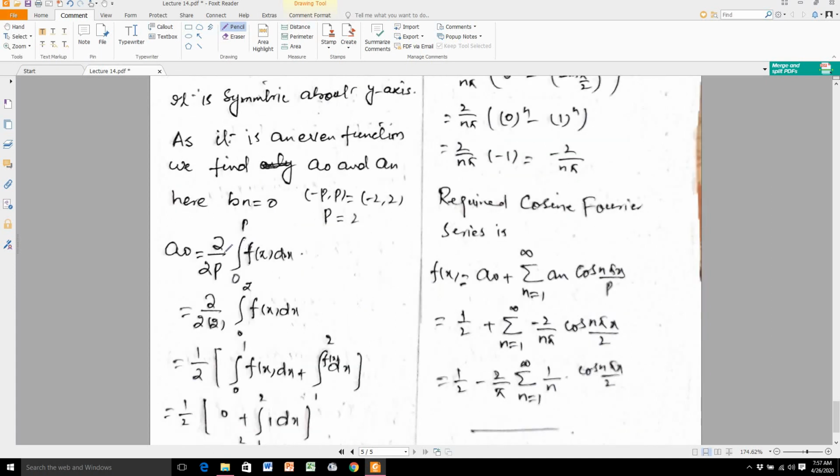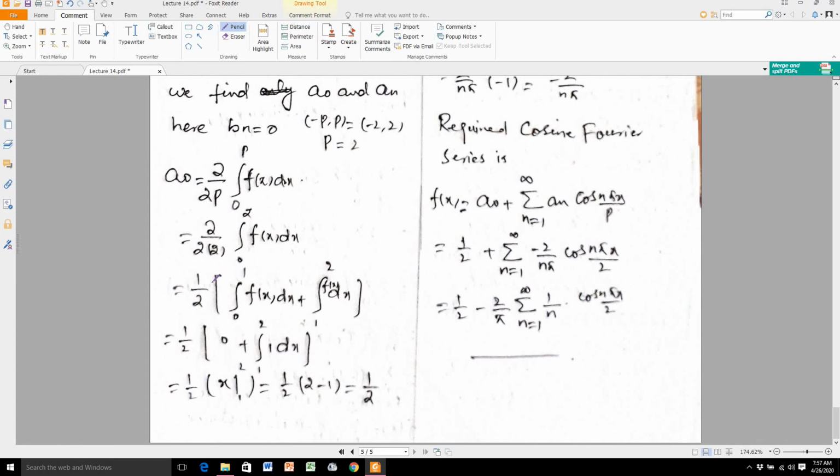a naught is equal to 2 over 2p, integral from 0 to p of f of x dx. Now I substitute the value of p: 2 over 2 into 2, from 0 to 2 f of x dx, which is 1 over 2 after simplification. Then I split the integral, first from 0 to 1 and then from 1 to 2.